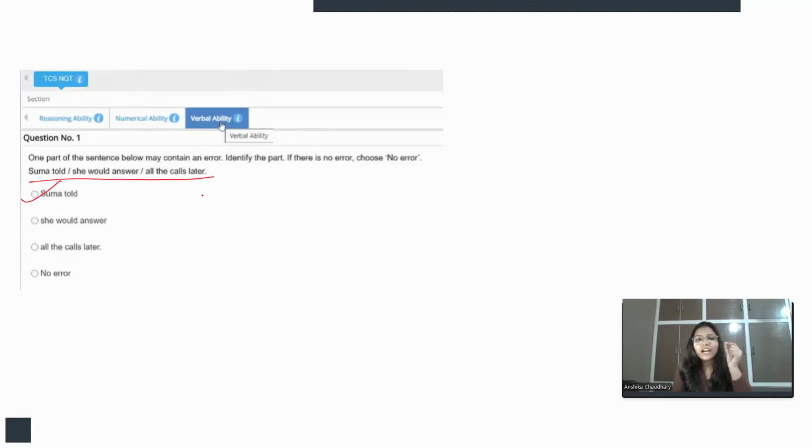Suma told she would answer all the calls later. Now, what's the error? If you remember when we solved direct and indirect speech, while converting direct speech into indirect speech, when we got said to, that said to will be converted into told, right? And that told needs to be followed by an object, otherwise by that.